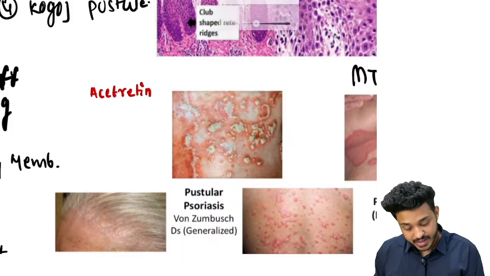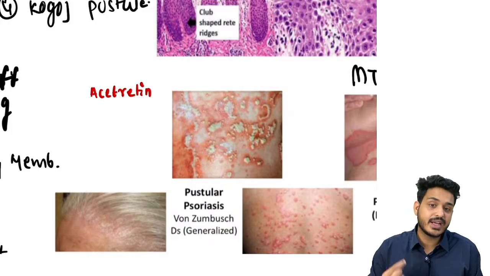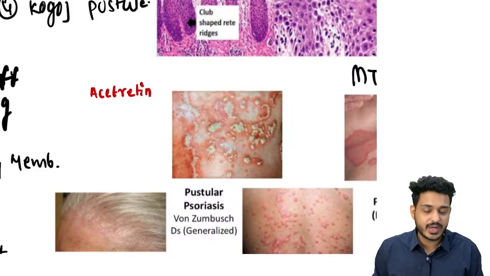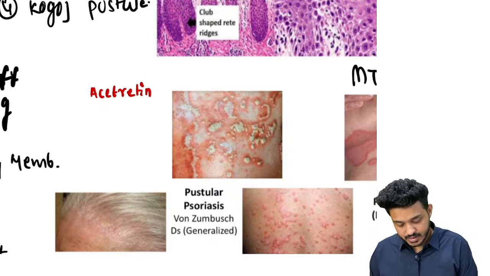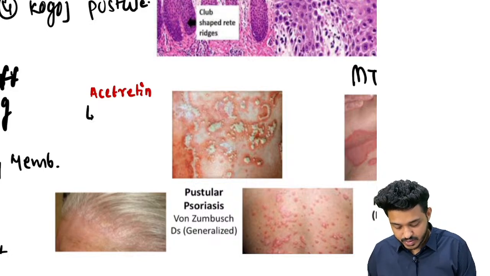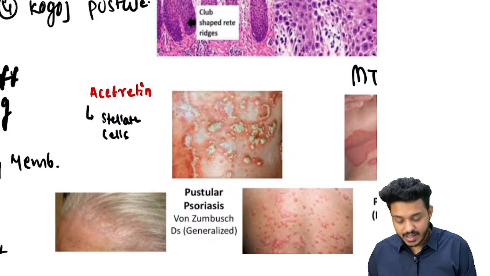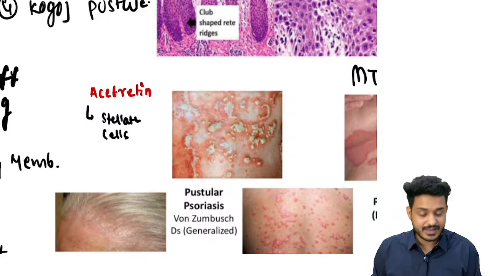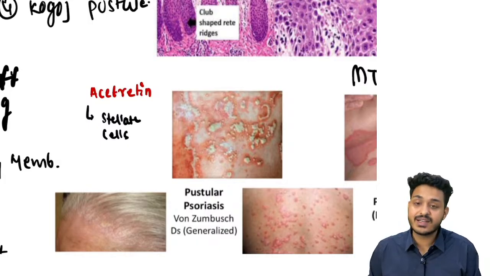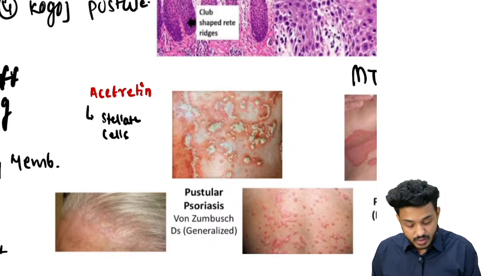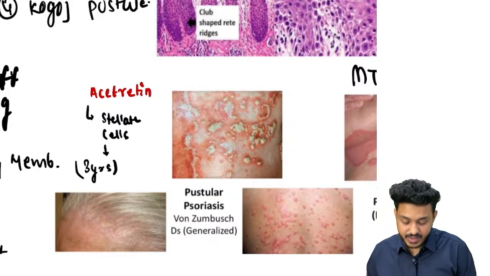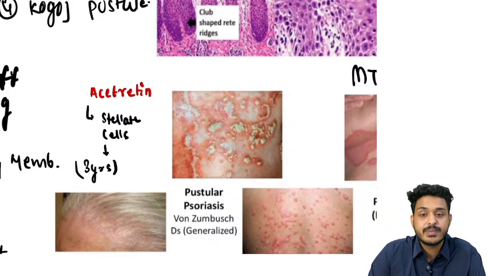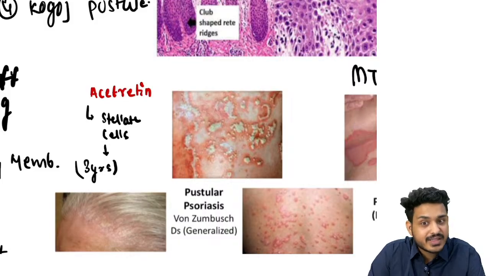Where exactly? My dear doctors, tell me what is the site for vitamin A storage in the body? Where do you think it is going to get stored? This is a vitamin A derivative stored in the stellate cells of liver. Stellate cells of liver, and they are going to get stored over there, and this is going to be the reason. It is a fat soluble vitamin, can store in your body. It will be teratogenic till 3 years, right? If someone is taking these drugs, they will be having teratogenic effect till next 3 years, right?